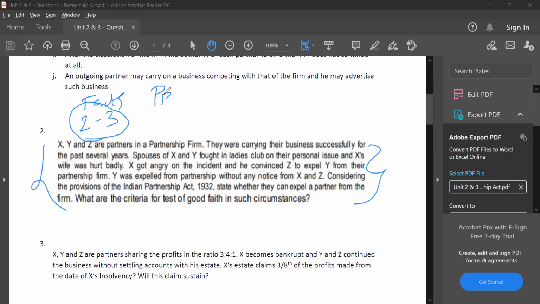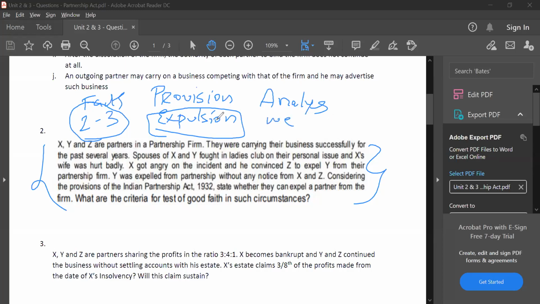Next, you will write the provision. What is the provision? The provision in relation to expulsion of a partner. Whatever is there in the provision, the full provision you will explain as if it is a normal theory question. Next, you will come to analysis. You will write: analyzing the above provision and the facts, we can understand that expulsion of the partner was done because of personal reasons and it did not comply with the provisions of the Partnership Act as provided above. So you can give your analysis over here. Then you will write the conclusion: based on the above analysis, we can conclude that such expulsion is not valid. That's all. If you write like this, you will get your full 4 out of 4.